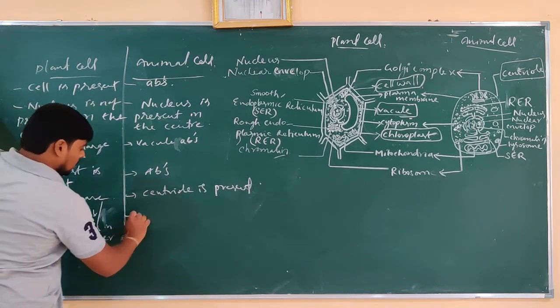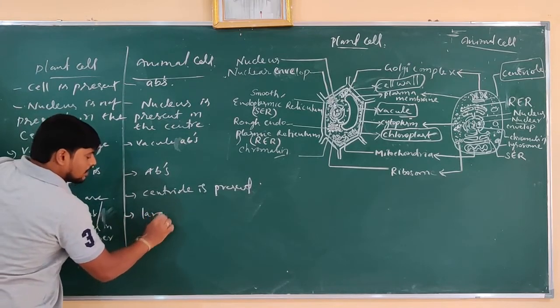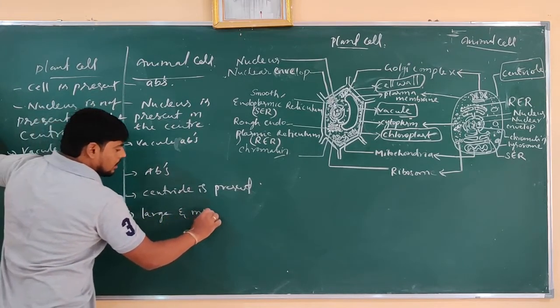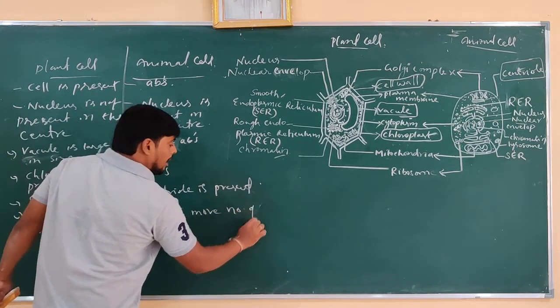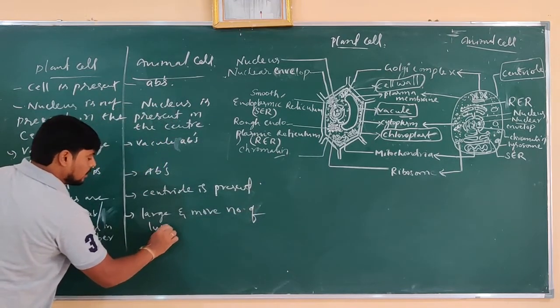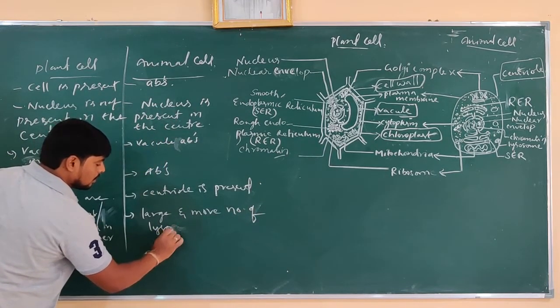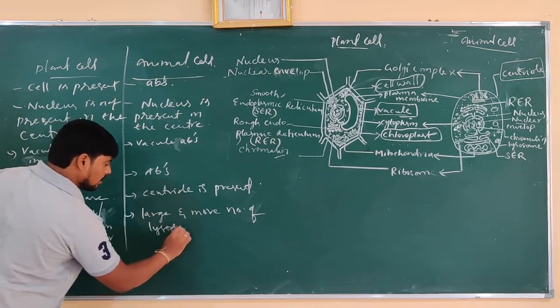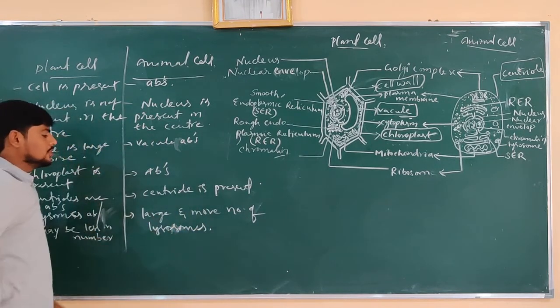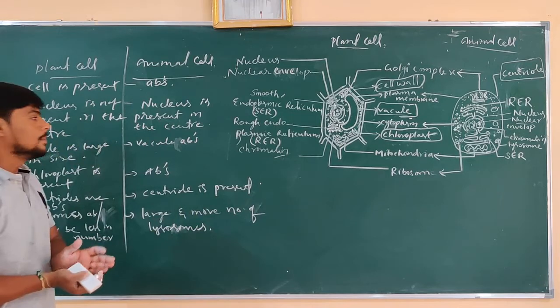And here, large and more in number of lysosomes are present.